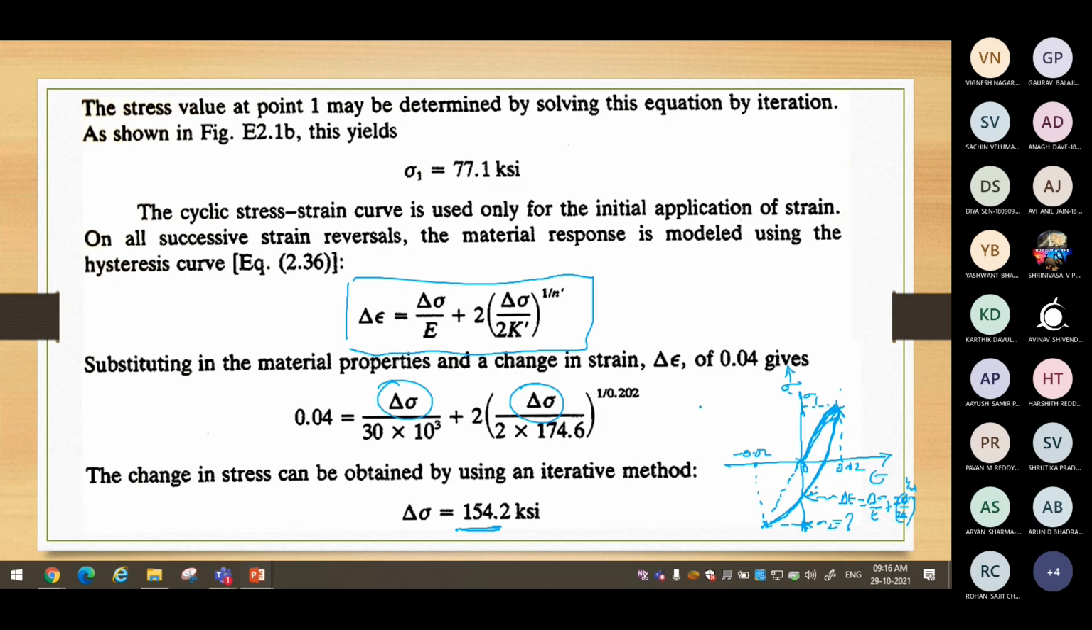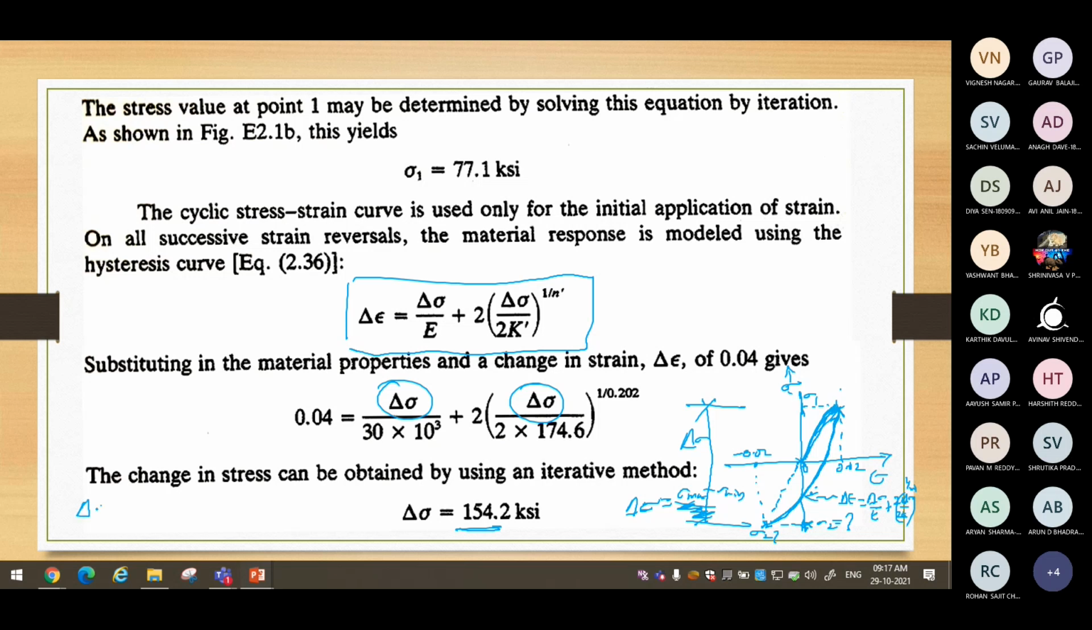Now what we obtained is the stress range, delta sigma. So from delta sigma, if I want to determine this sigma 2, what we have to do? Delta sigma is nothing but sigma max minus sigma minimum. That is the range. Stress amplitude, if I want, it is by 2.